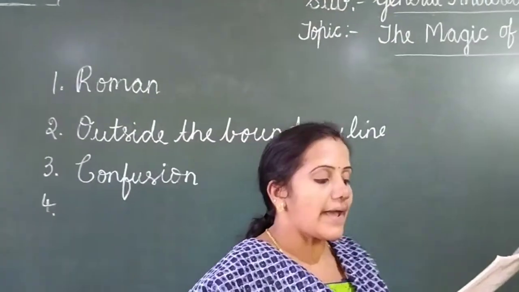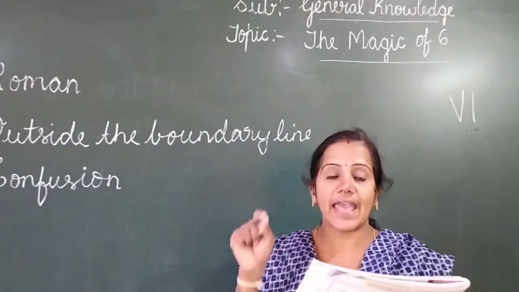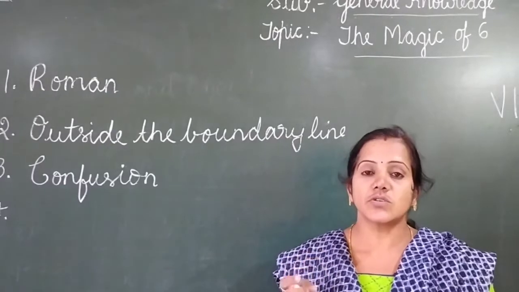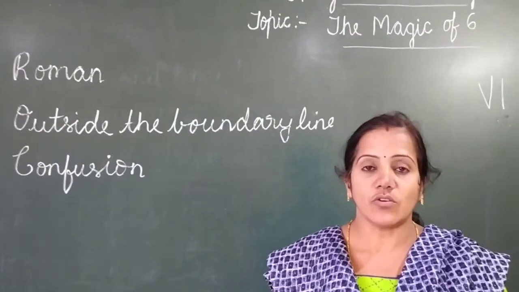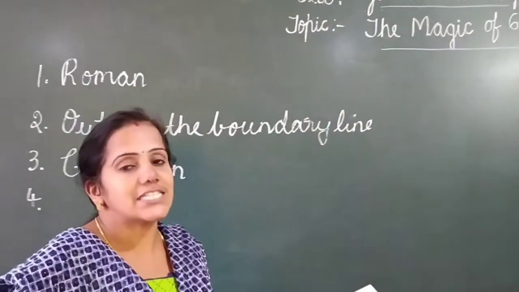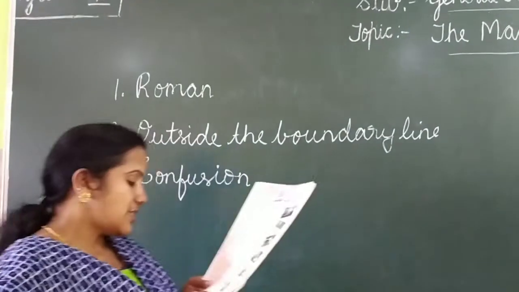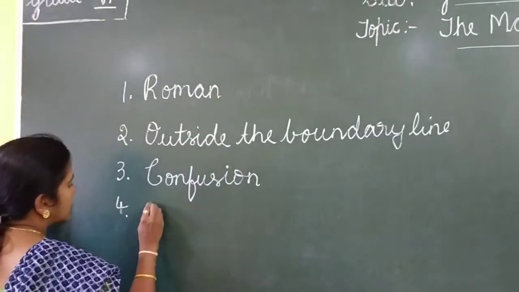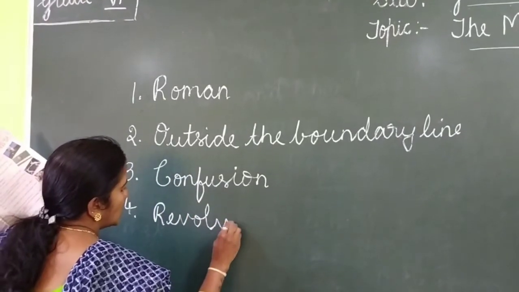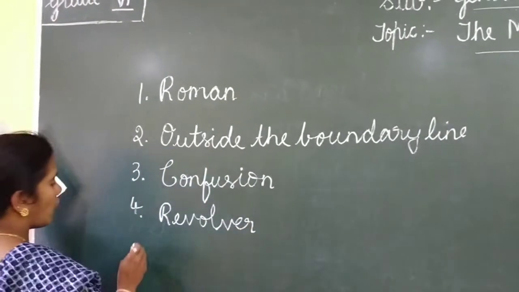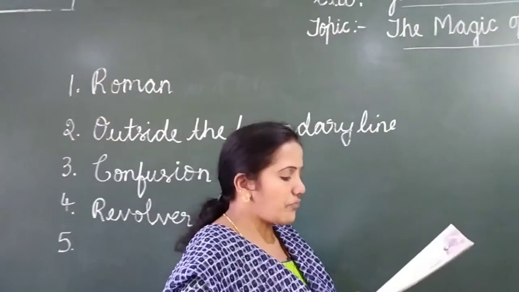Which weapon has 6 chambers? There is a weapon in which we have 6 chambers. What is this weapon called? It is a revolver. A revolver has 6 chambers, and we can insert 6 bullets in it, right? So it is revolver.